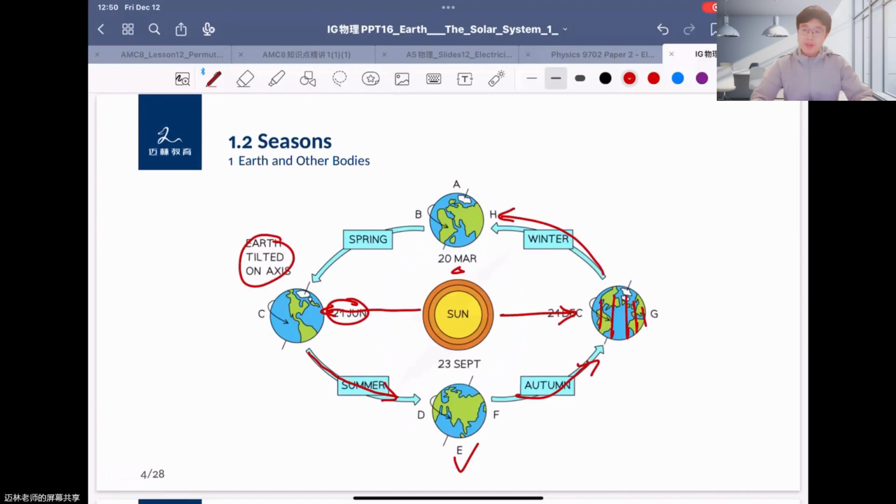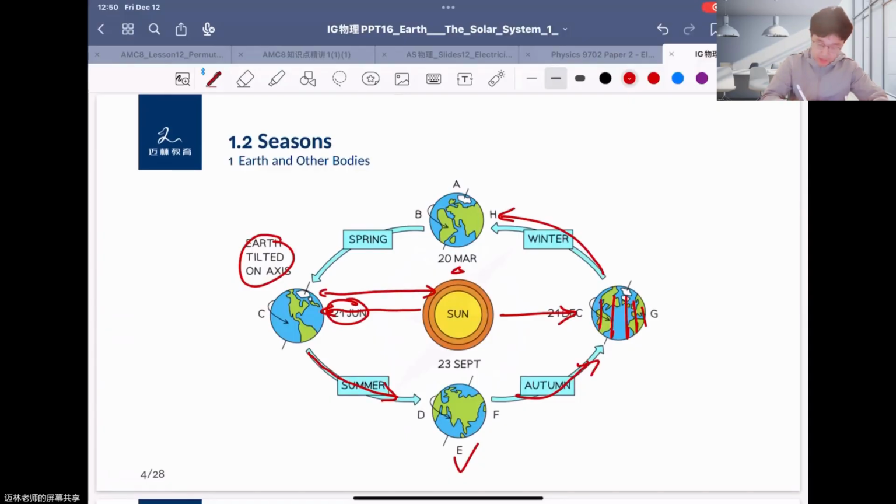I also remember there are multiple choice questions in IGCSE past papers. It asks: in the Northern Hemisphere summer, we knew in geography that at these times the sun is closer to the Earth.